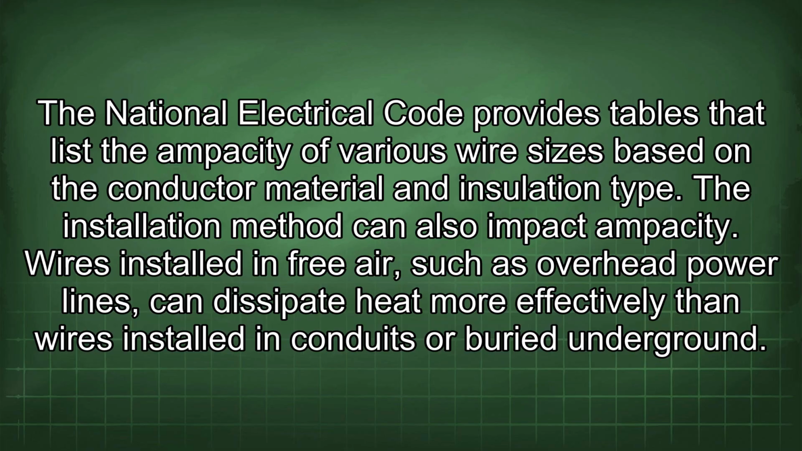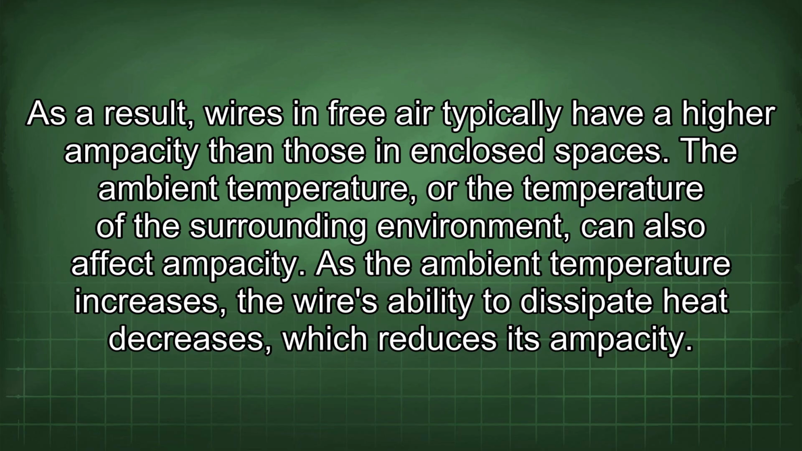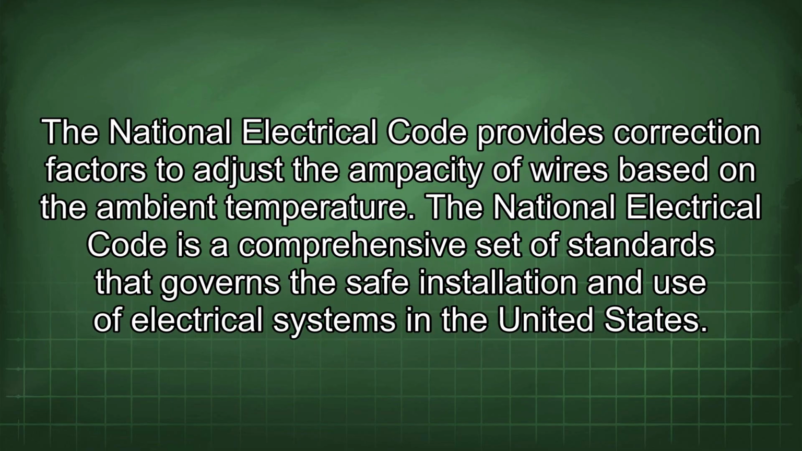Wires installed in free air, such as overhead power lines, can dissipate heat more effectively than wires installed in conduits or buried underground. As a result, wires in free air typically have a higher ampacity than those in enclosed spaces. The ambient temperature, or the temperature of the surrounding environment, can also affect ampacity. As the ambient temperature increases, the wire's ability to dissipate heat decreases, which reduces its ampacity. The National Electrical Code provides correction factors to adjust the ampacity of wires based on the ambient temperature.